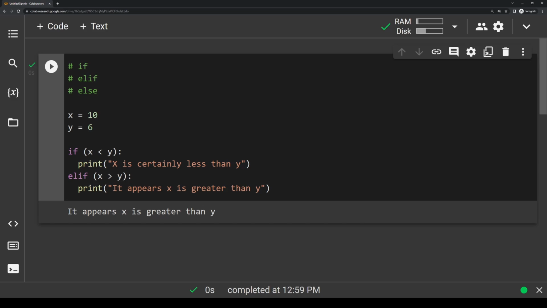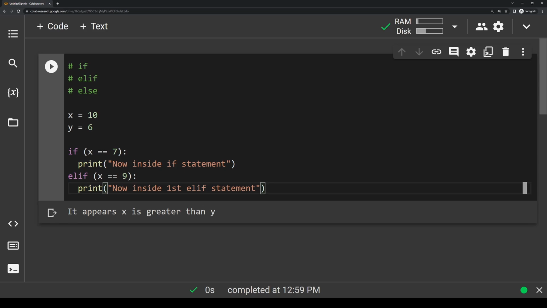You can actually have as many elif blocks as you want, so let's change the conditions of our variables. Let's just look at the x variable. So in our first statement, let's change x less than y to say x equals 7. In our elif statement, let's change this just to say x equals 9. And we're just going to change the text here. For the if statement, we're going to say now inside if statement. And then for the elif, we're going to say now inside first elif statement.